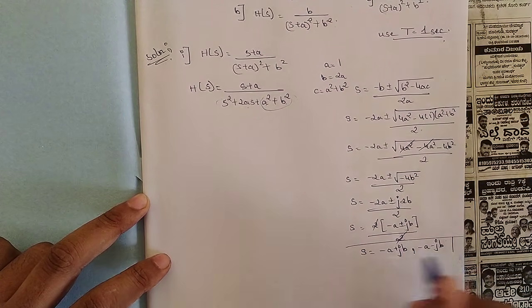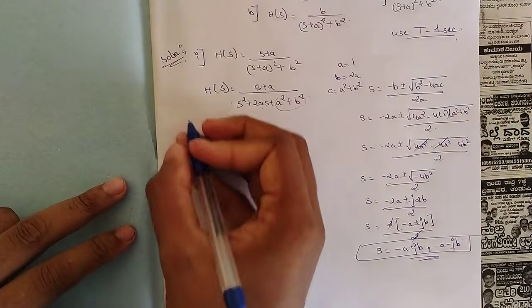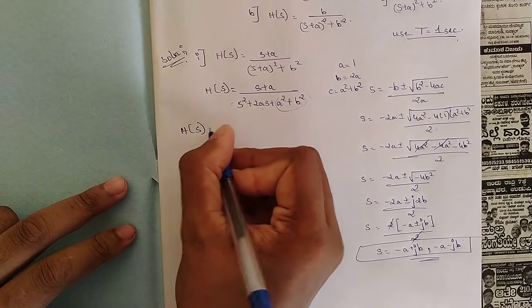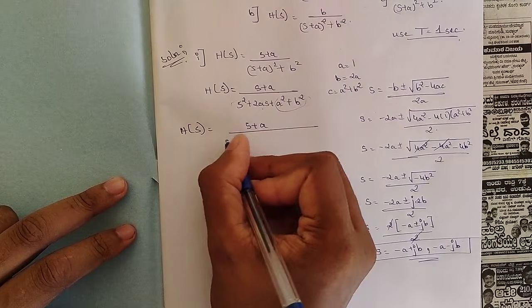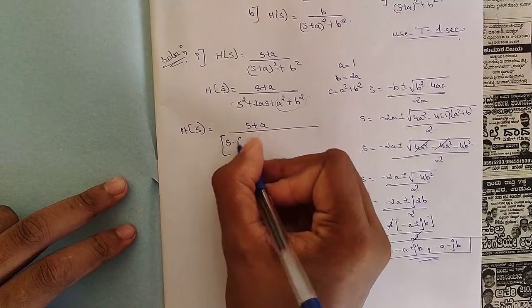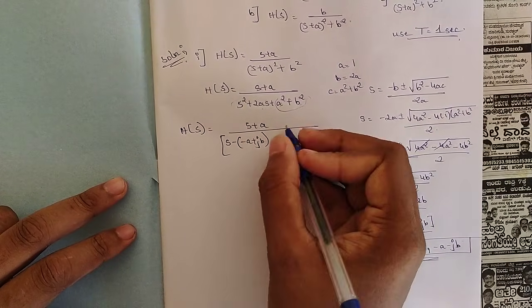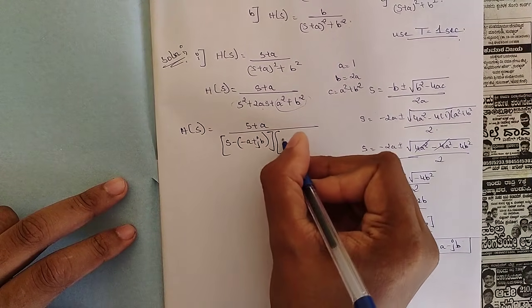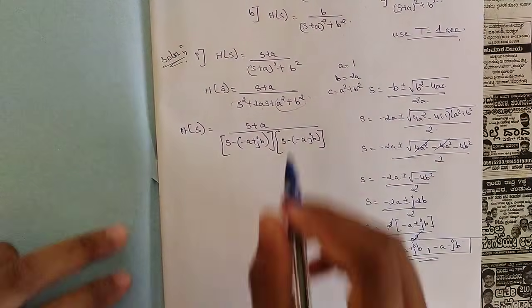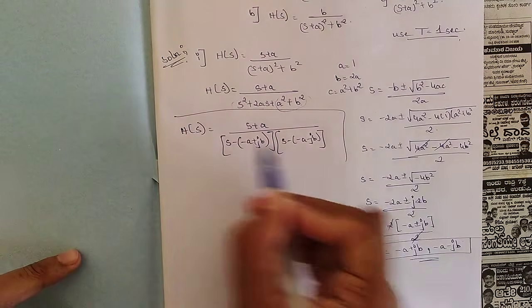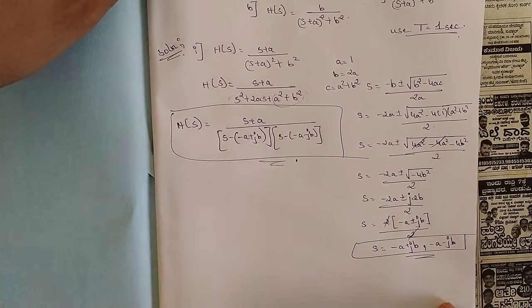So these are the two roots which you have got. Now we should be substituting these here, so H(s) would be equal to (s + a) divided by (s minus the first root, that is minus a plus jb), then the second root, (s minus of minus a minus jb). Okay, so like this we have written our H(s) now. Now for this we should be applying the partial fractions and solving the rest of the problem.